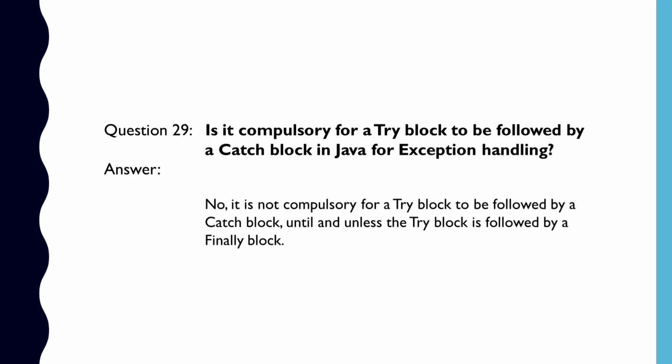Question number 29. Is it compulsory for a try block to be followed by a catch block in Java for exception handling? A try block needs to be followed by either a catch block or a finally block or both. Any exception thrown from the try block needs to be either caught in the catch block, or else any specific tasks to be performed before code abortion are put in the finally block. So it is not mandatory to put a catch block after a try block, as long as the try block is followed by a finally block.